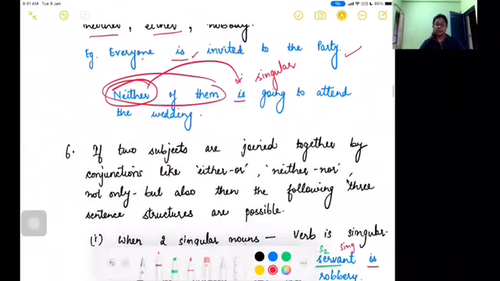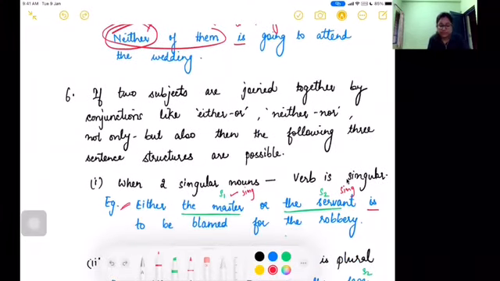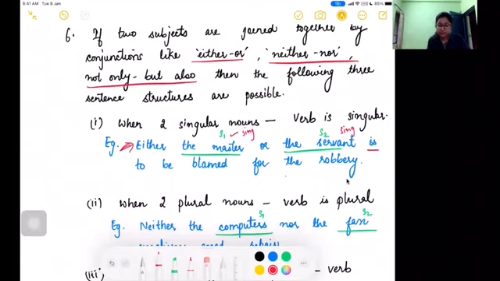Okay, coming over to the next one. This is an interesting one. When the conjunctions such as either or, neither nor, not only but also are used, then what you will do? You will have to see the structure of the sentence. For example, look at the sentence, either the master or the servant is to be blamed for the robbery.